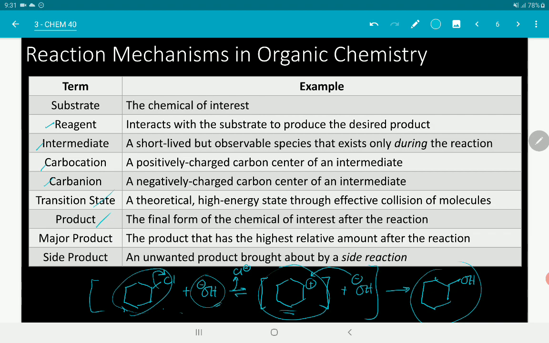Product is the end product or the final form of your substrate after the reaction. Major product is the expected product. So, yun yung talagang ini-aim mo na ma-form. Okay? So, usually siya yung nag-exist at higher amounts. Okay? And the side product is the unexpected product. Siya yung mga, hindi naman siya necessarily unexpected. Nangyayari siya dahil may mga ibang factors na nakaka-apekto dun sa reaction mo na pwede siyang mag-react in a different way than expected. So, that's side product.